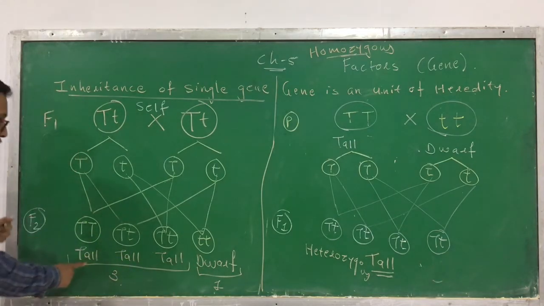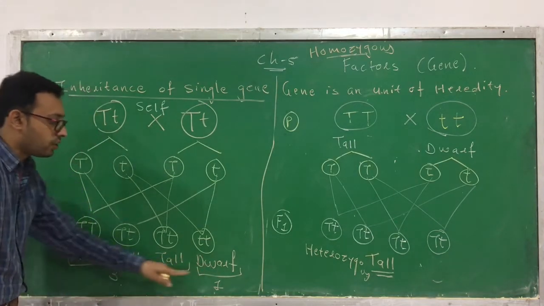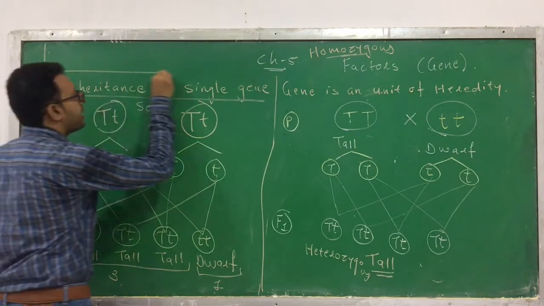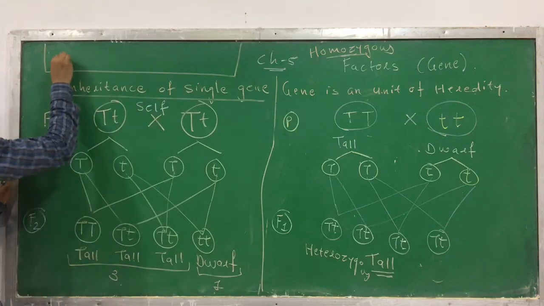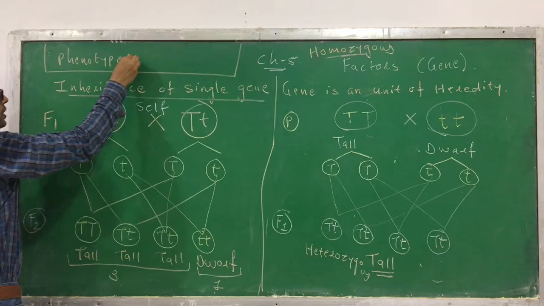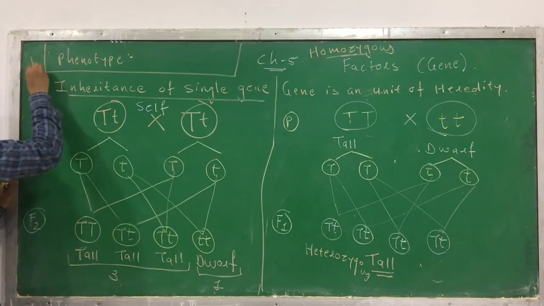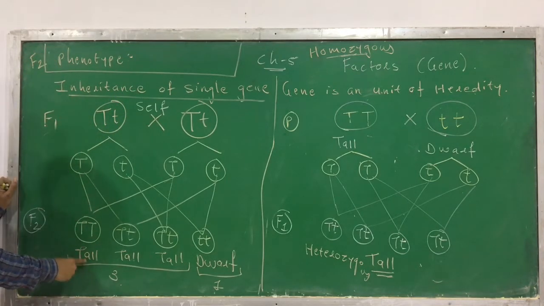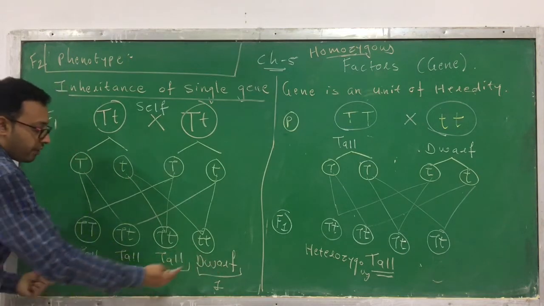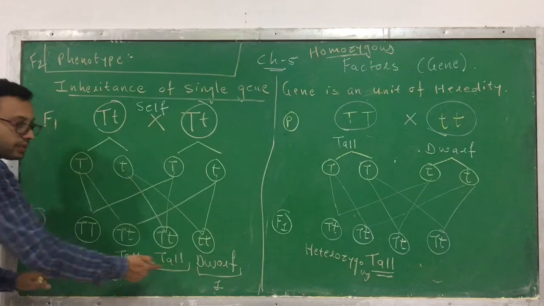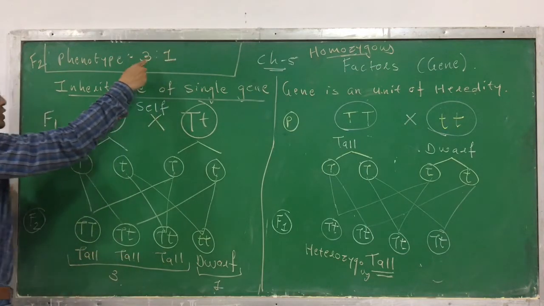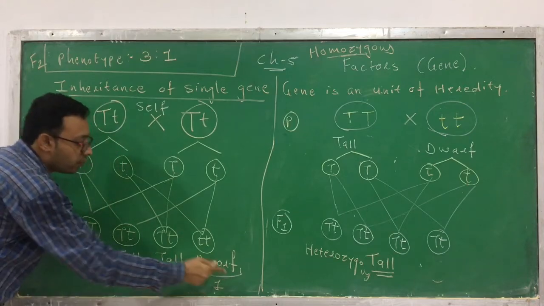Okay. So this tallness, or dwarfness, is a characteristic. We are calling it the phenotype. So if you compare the phenotype in the F2 generation, this is a phenotype: tall, dwarf. So from the 4, how many tall are there? 3 tall are there. So the phenotypic ratio according to Mendel's experiment is 3:1.